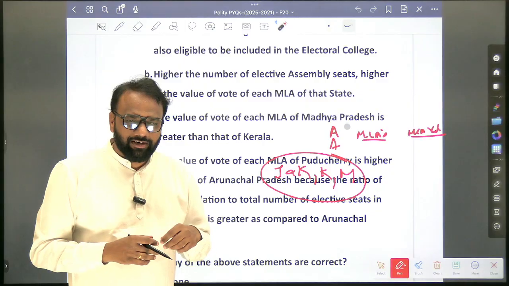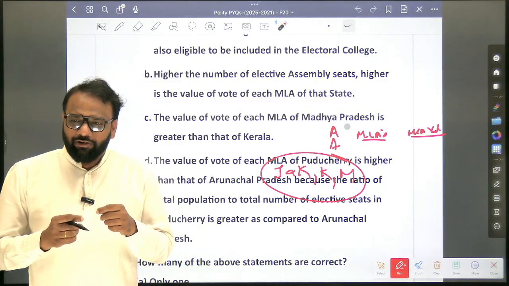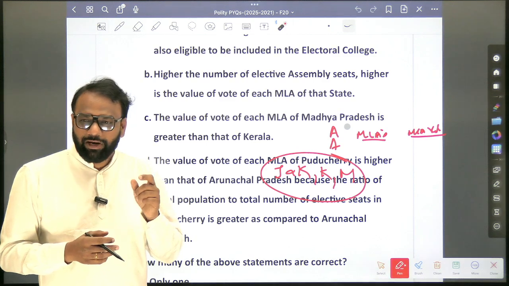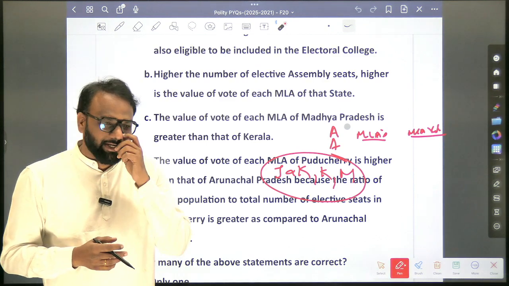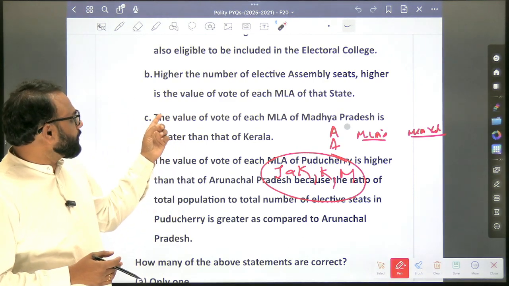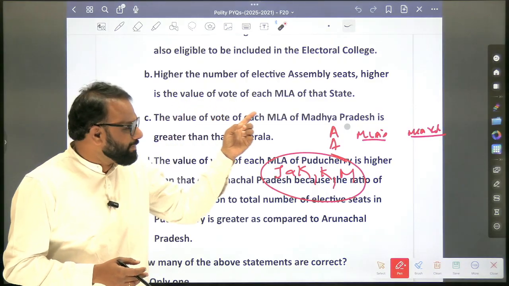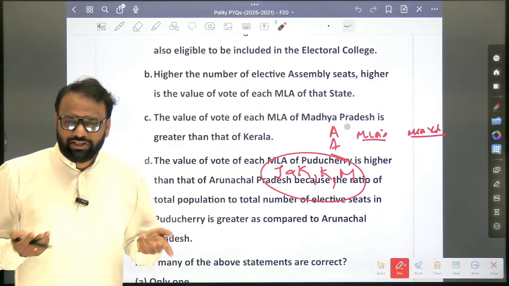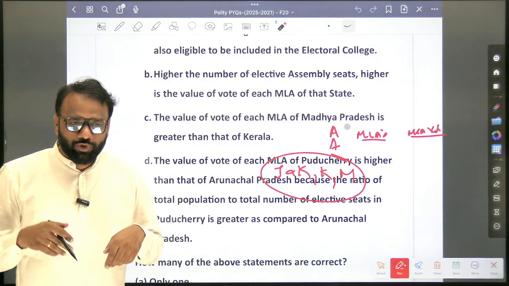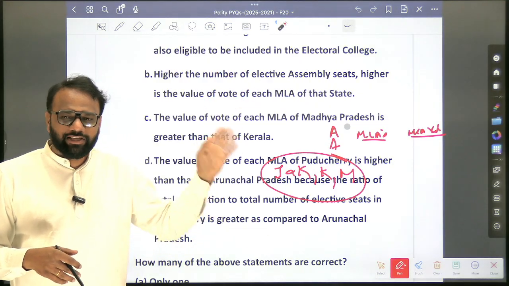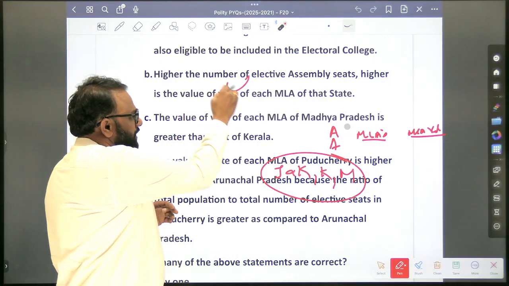So Kerala and Madhya Pradesh. Now what happens? In Madhya Pradesh, the number of MLAs increases. But what happens to the vote value of one MLA? It decreases. So from this we can conclude that the statement "higher the number of elective assembly seats, higher is the value of vote of each MLA of that state" is false. If this was true, it would have remained true for all the states, A to Z. But this is not true. So hence the second one is wrong.